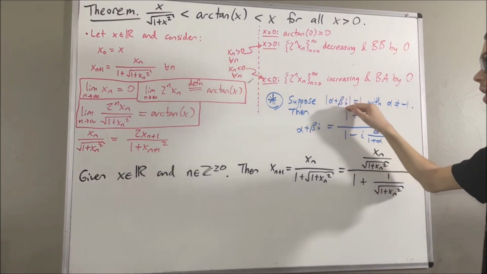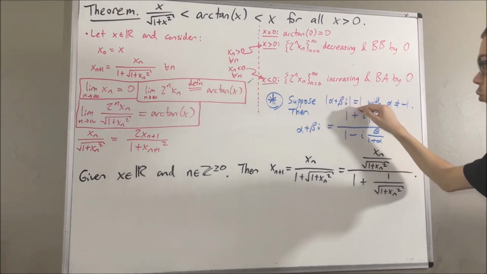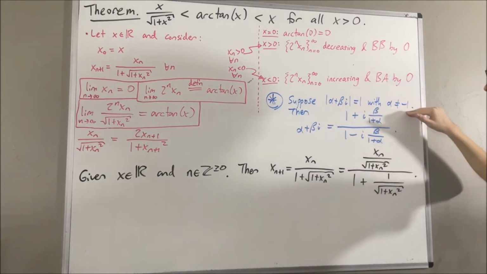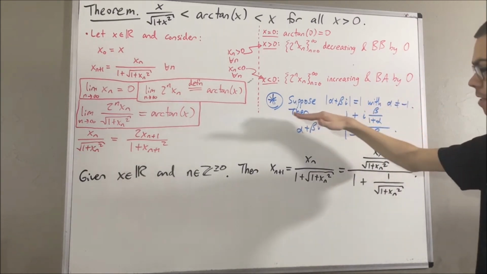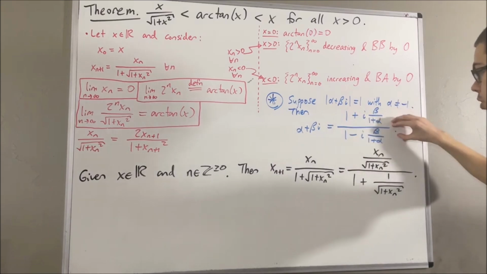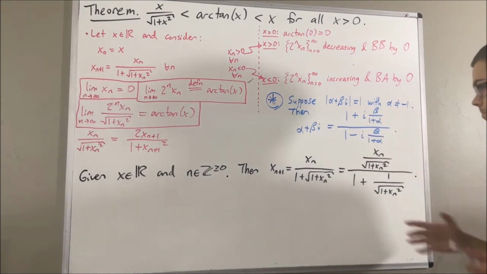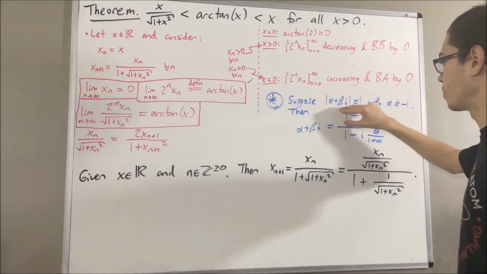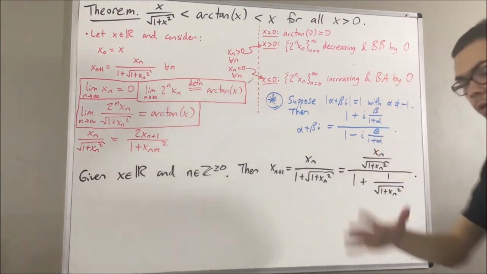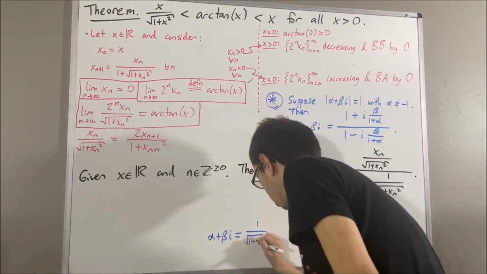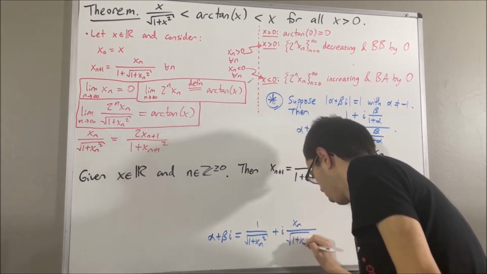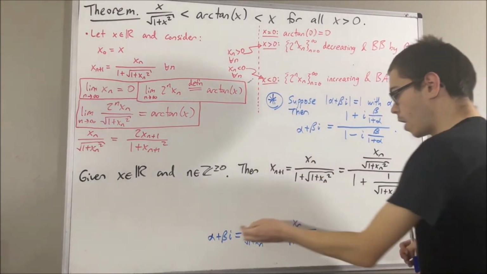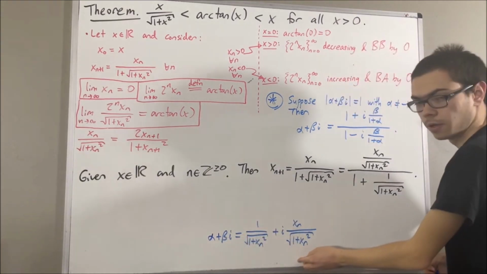Suppose alpha plus beta i is a complex number with magnitude 1 whose real part is not equal to negative 1. Then alpha plus beta i is equal to this. So, applying this fact, we are going to take alpha plus beta i to be the following complex number. We're taking alpha plus beta i to be this complex number.